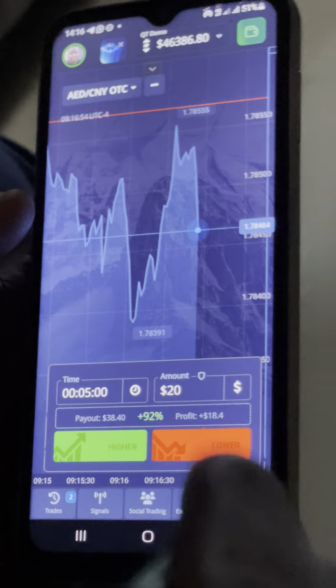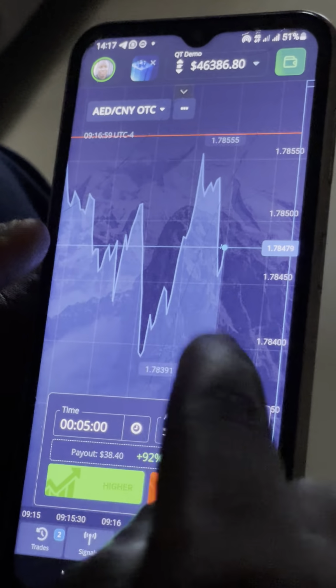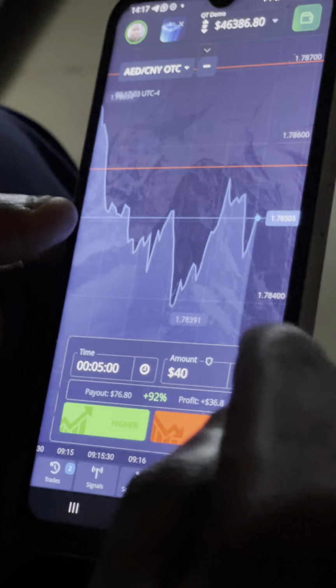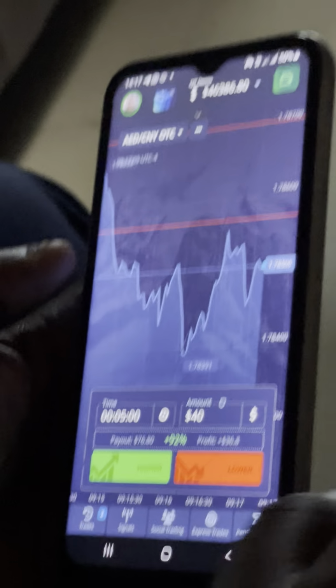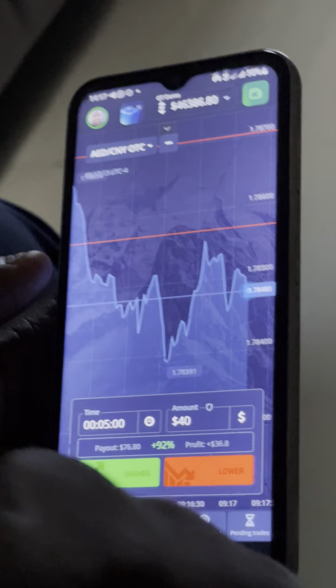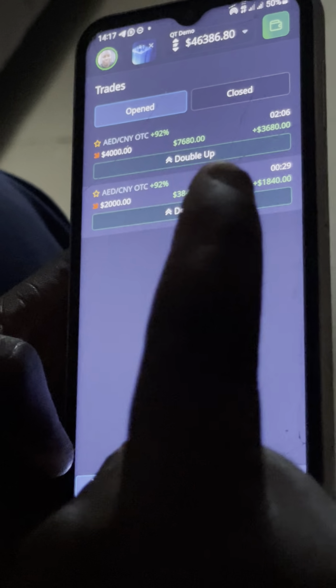If you still lose that one, the third martingale, you still multiply 20 times 2, which is 40. So you just put it at 40. So if you add 40 plus 20 plus 10 plus 5, it is $75. And that is the first $75 you'll be going in. So the implication of that is it is in a rare situation that you will lose every one of the trades.